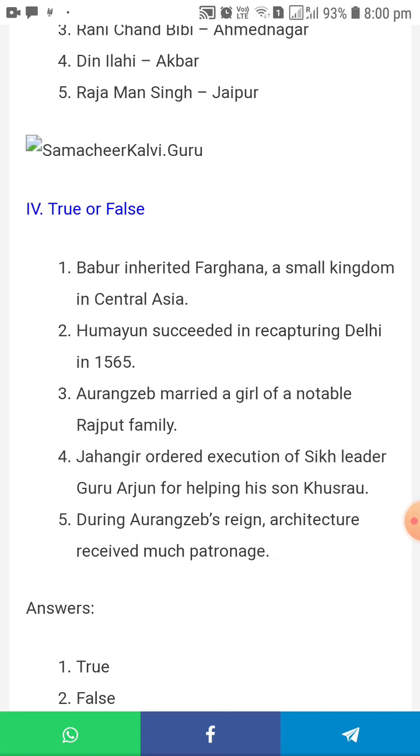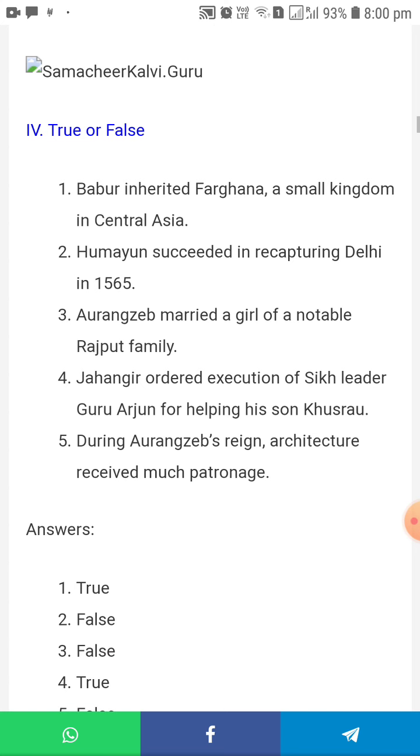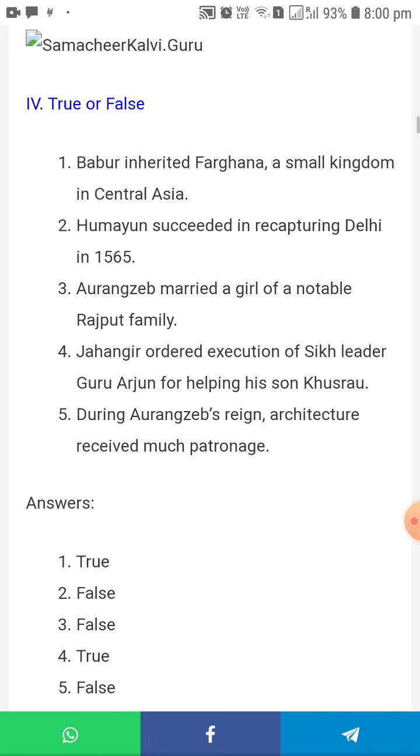Next is the true or false. Babur inherited Fargana, a small kingdom in Central Asia. Is it true or not? True. And Humayun succeeded in recapturing Delhi in 1565. Is it correct? No, wrong. And Aurangzeb married the girl of a notable Rajput family. Is it correct? No.